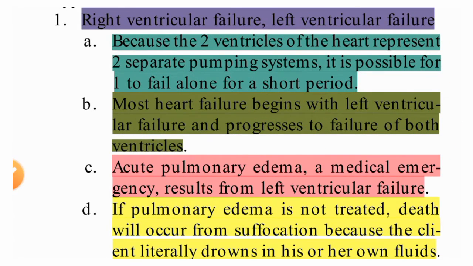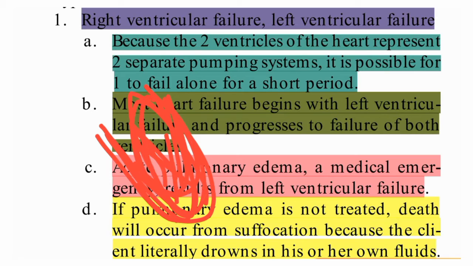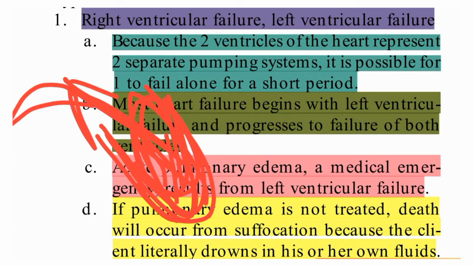If the right ventricle is not able to pump the blood, what will happen? Fluid, blood accumulation will be there in the right ventricle. Then it will go back to the right atrium, then to the superior and inferior vena cava, then again to the peripheral organs.